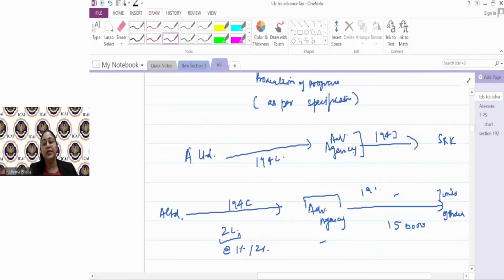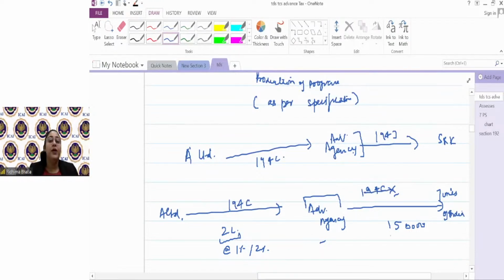Now, when advertising agency is making payments to Times of India, will it be section 194C? The answer is no. Because that is not a payment of advertisement where I am getting the advertising. The agency is just acting as a middleman who is passing the person. That person is not making payment of pure advertising because he is not getting the advertising done.